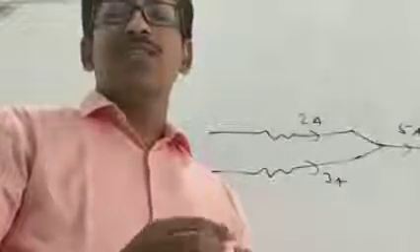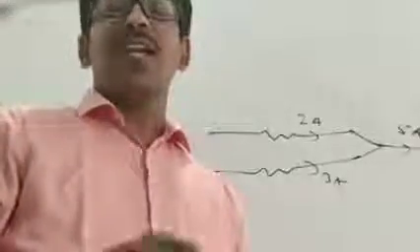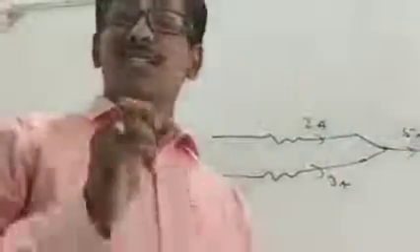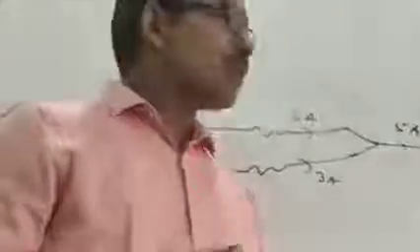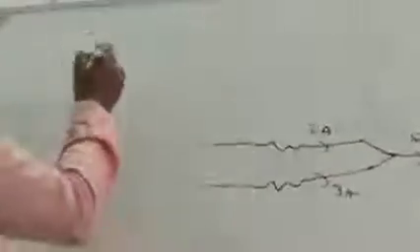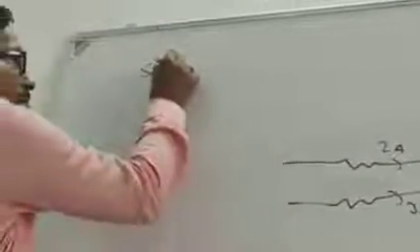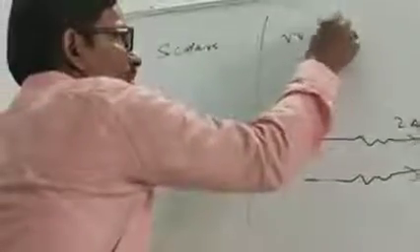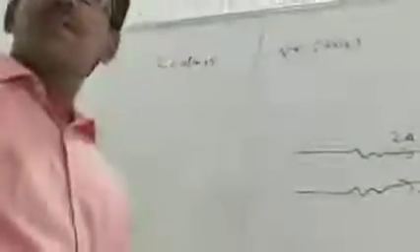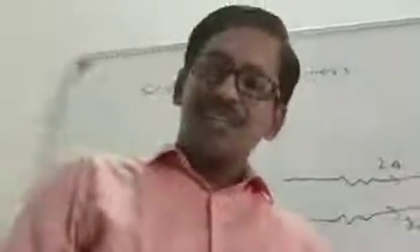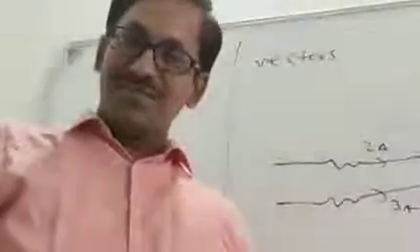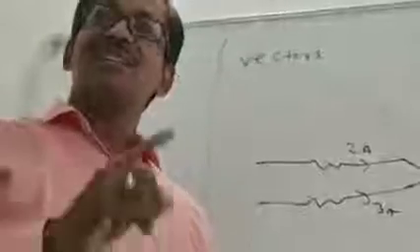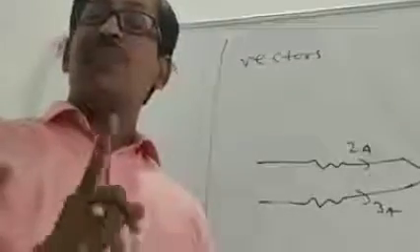Now we can make two columns and write the difference between scalars and vectors. One column is for scalars, the second column is for vectors. The first point, which is very clear from the definition: scalars have only magnitude.